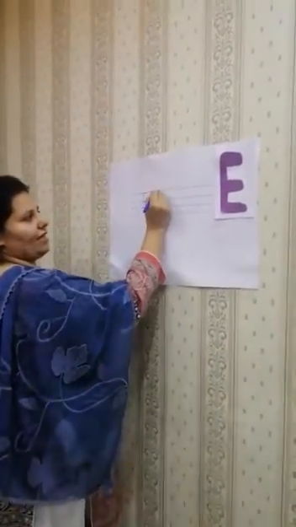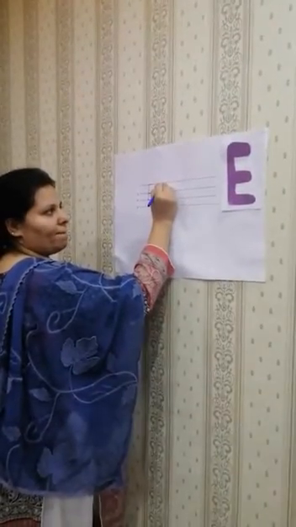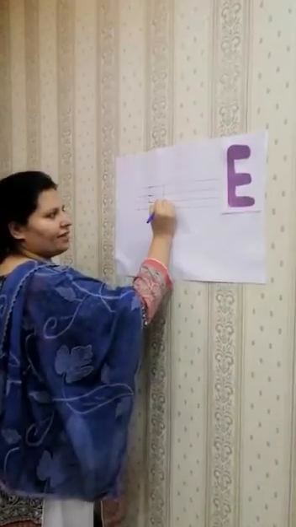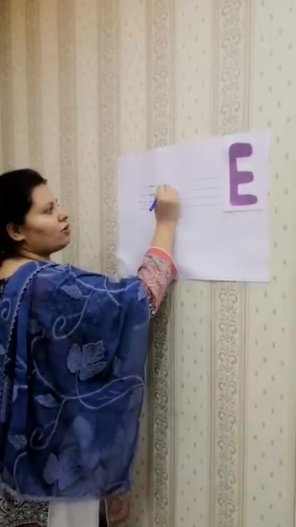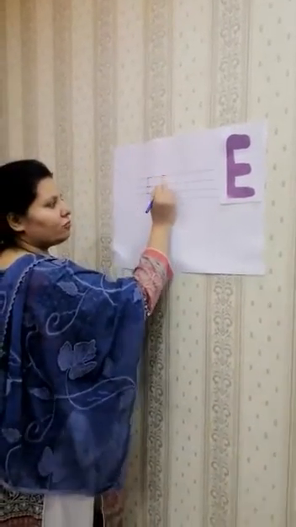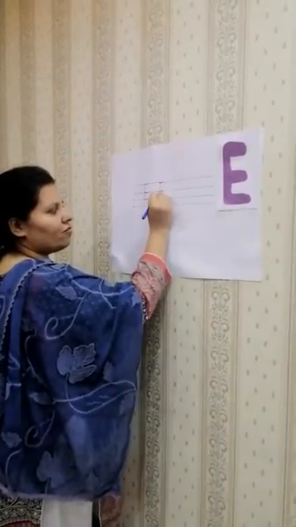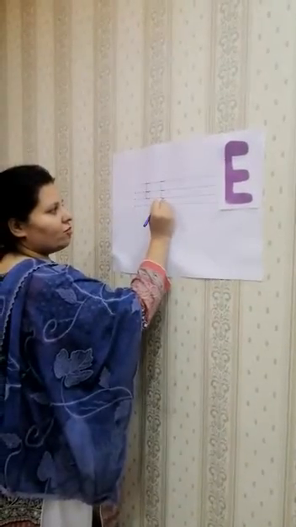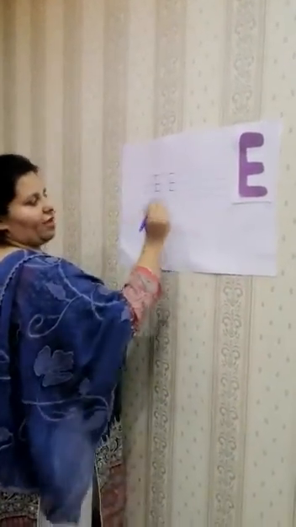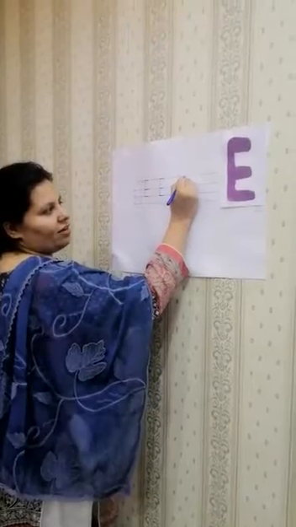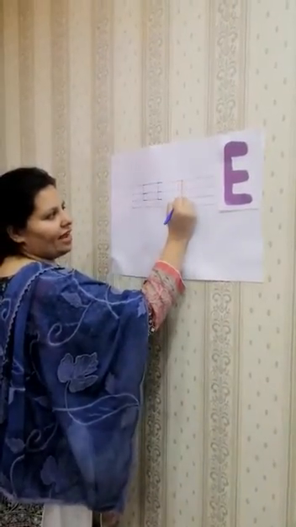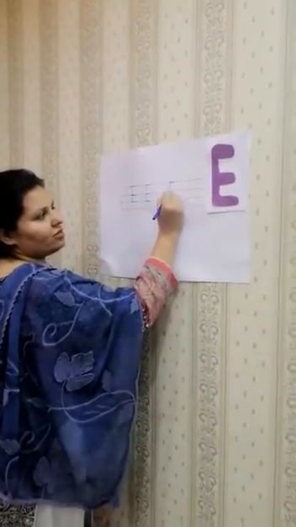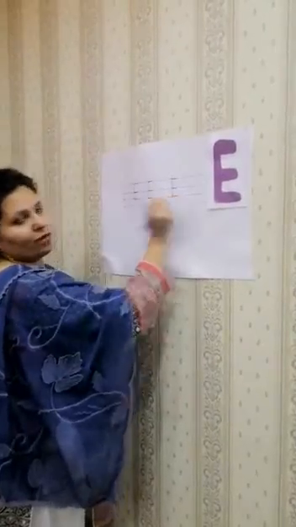Okay, once again, start from the top, make a straight line. Then you have to draw 1 across on the top, in the middle 1 across and at the bottom 1 across. Okay, once again, start from the top, make a straight line, 1 across, 2 across and 3 across.